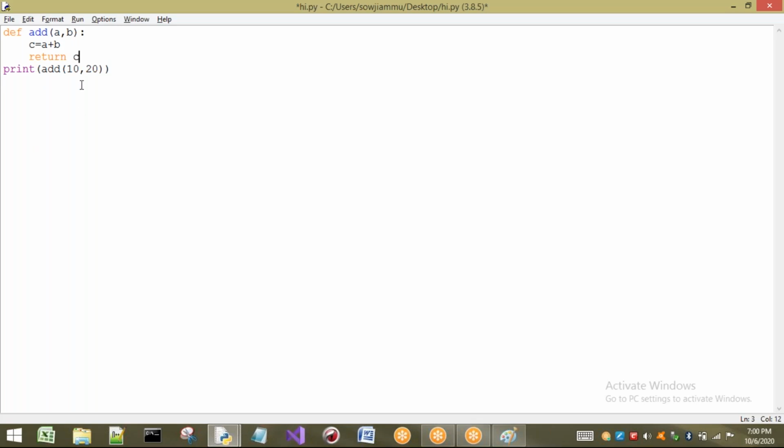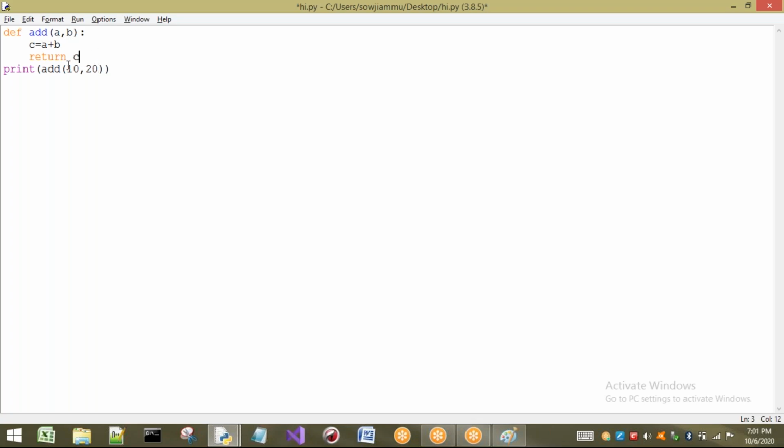So if I write return, see what happens. First, add of 10 comma 20. From here I am calling this add, so that it is going to perform some task. So return c means to whom is it going to return? Those who have called that function, to them it is going to return.